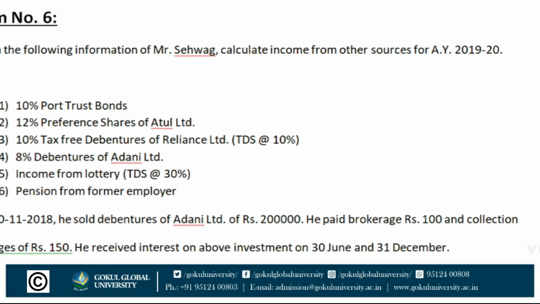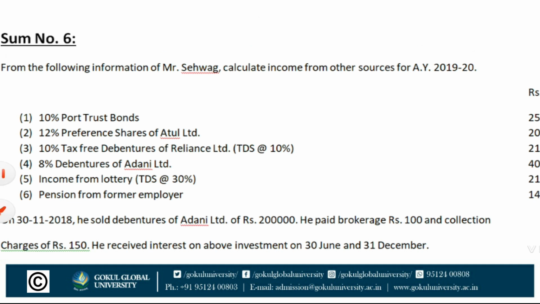Next, sum number 6. From the following information of Mr. Sehwag, calculate income from other sources for assessment year 2019-20. These all are incomes. First number, 10% port trust bonds. Port trust bonds is a taxable income, rupees 2,50,000 amount. Next, 12% preference shares of Atul Limited. Preference shares dividend is exempted income, so it is not taxable under the head of income from other sources.